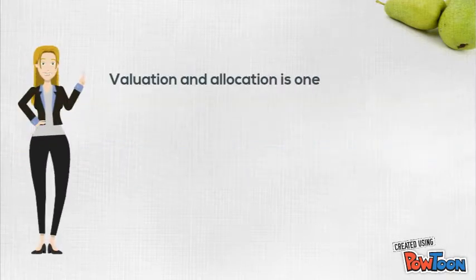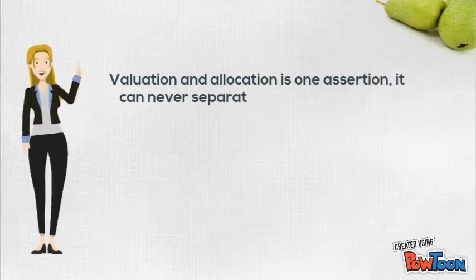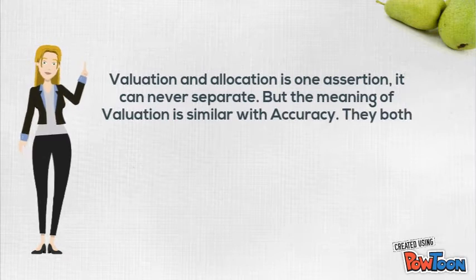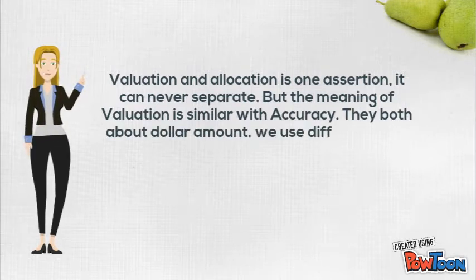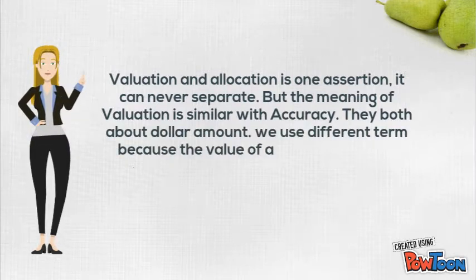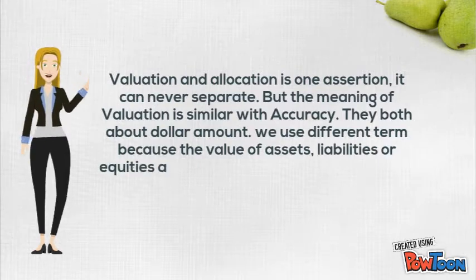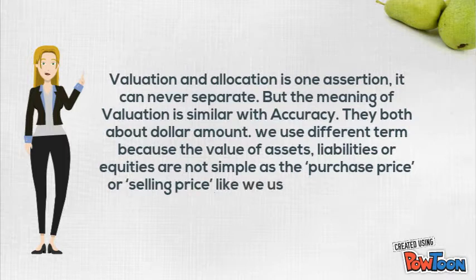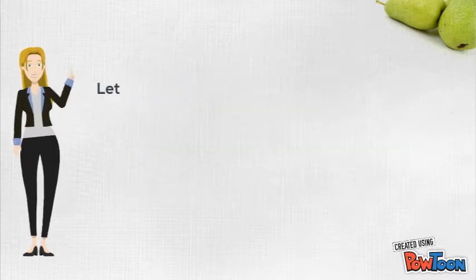Valuation and allocation is one assertion. It can never be separated, but the meaning of valuation is similar to accuracy. They are both about dollar amounts. We use different terms because the value of assets, liabilities, or equity is not as simple as the purchase price or selling price we use in transactions.